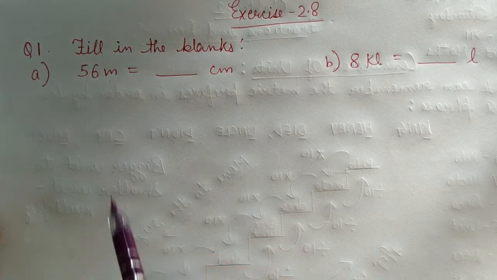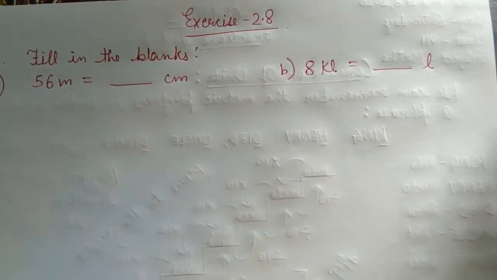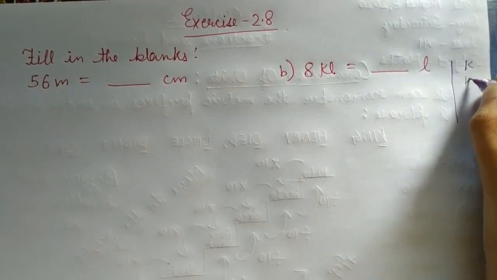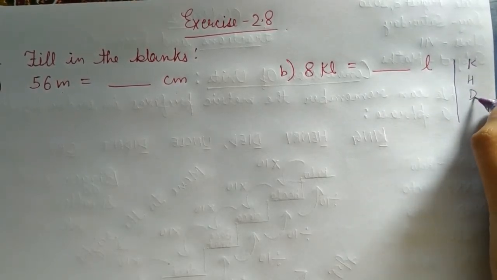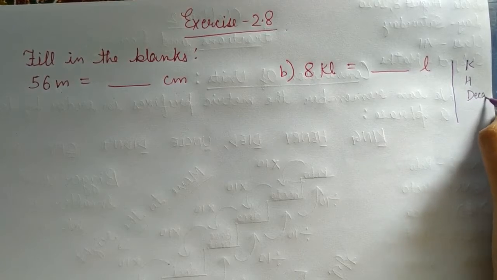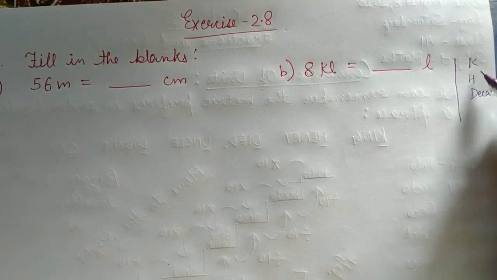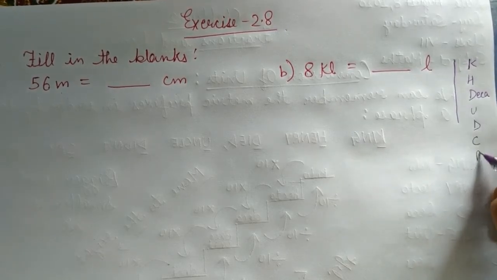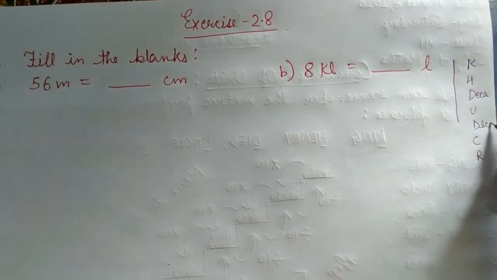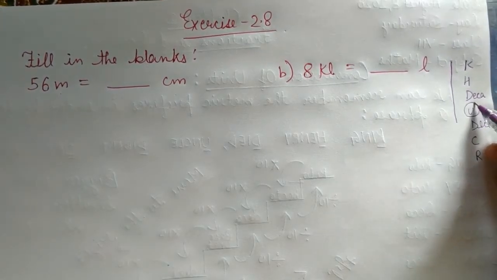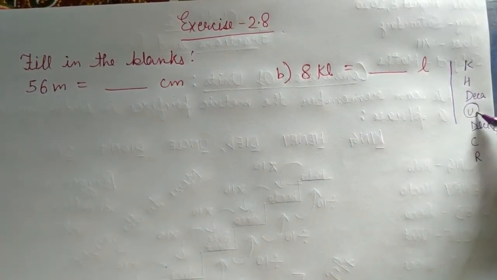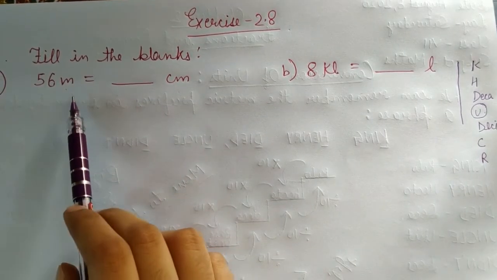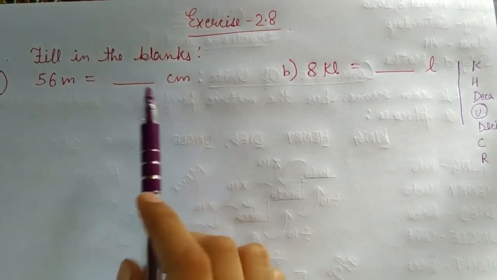For that, you can just write roughly the initials of that phrase. King Henry died. This D you can write in full, that is deca, because A comes first. Then King Henry died, uncle didn't cry much. This didn't is deci. And this U you can circle to just remember that this is the base unit. Now just see, you are going to change from meter to centimeter.